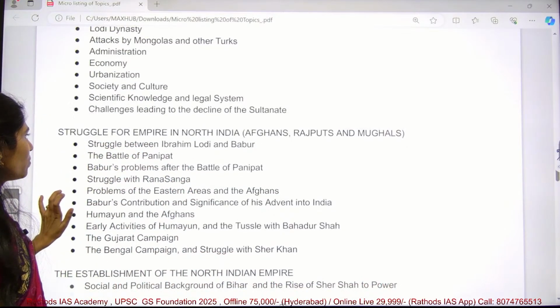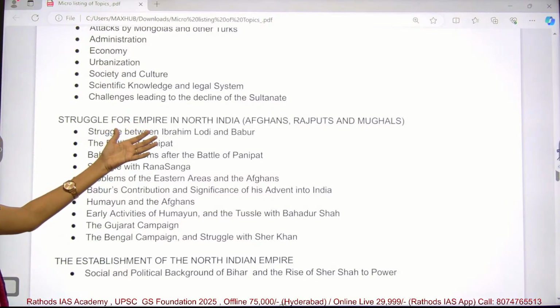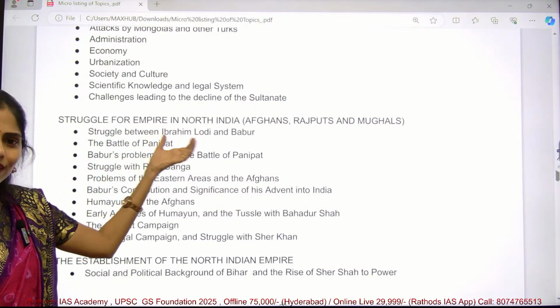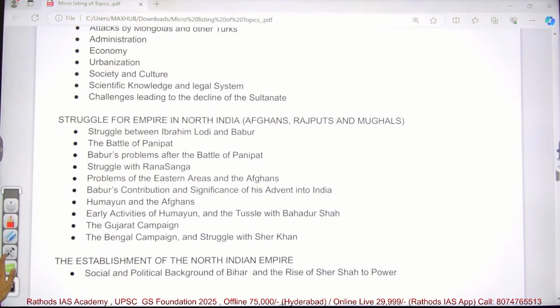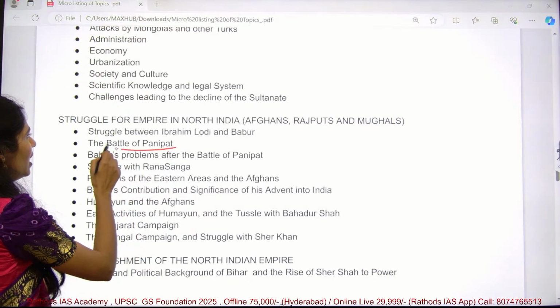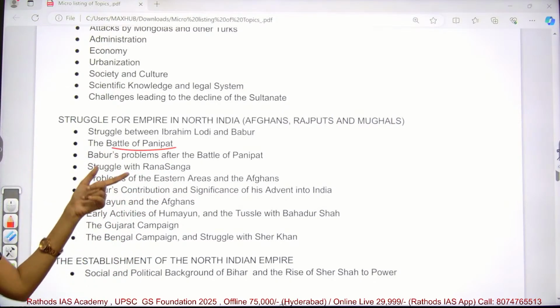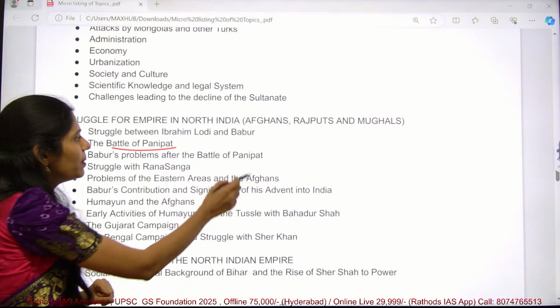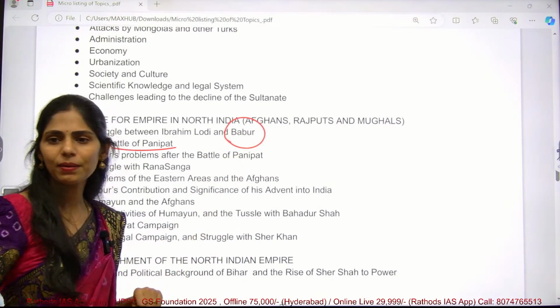And next, at that time there was a struggle for empire in North India. There was the Battle of Panipat, and a struggle between Ibrahim Lodi and Babur. Who was Babur? Any idea?